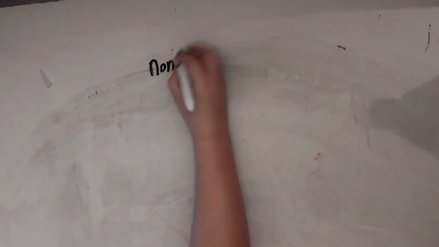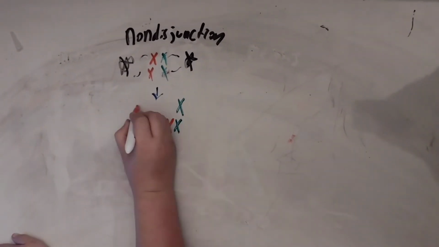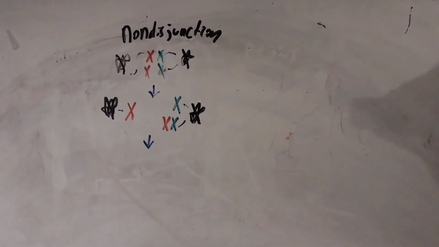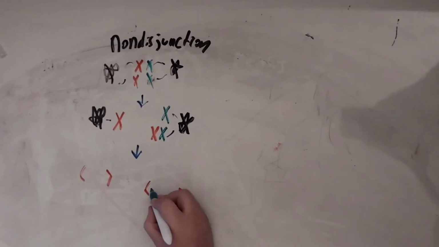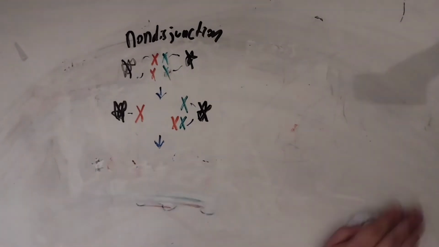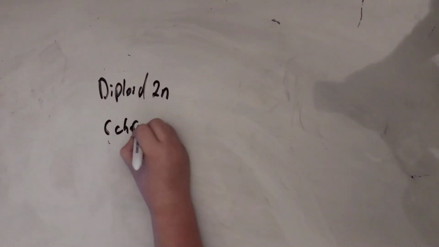Non-disjunction in meiosis is the failure of one or more pairs of homologous chromosomes or sister chromatids to separate normally during nuclear division, usually resulting in abnormal distribution of chromosomes in the daughter nuclei. The result of this in anaphase 1 is abnormal distribution in the diploid cells in cytokinesis 1 and abnormal, usually harmful distribution in the final haploid cells of the entire meiosis process. By the end of this stage, we are left with a diploid with 6 chromosomes.